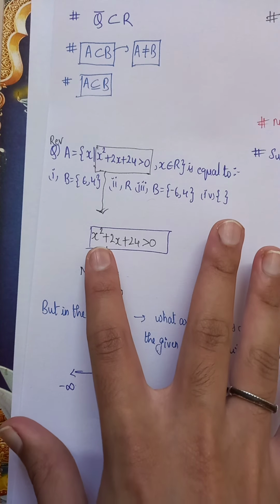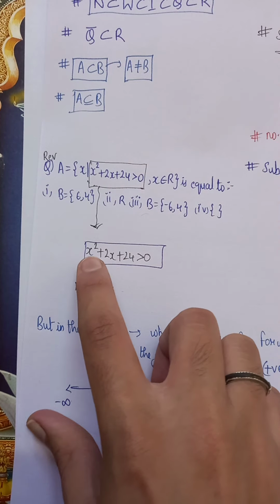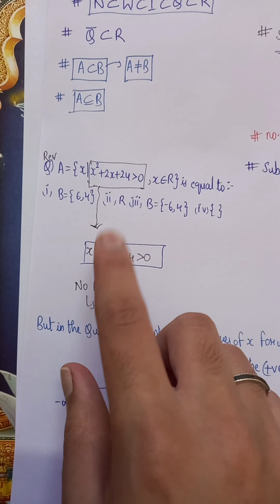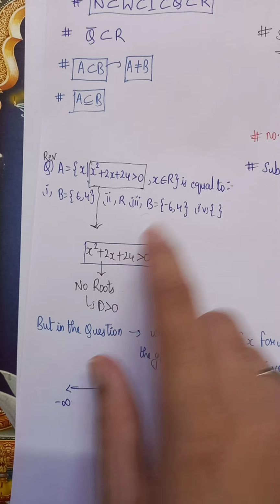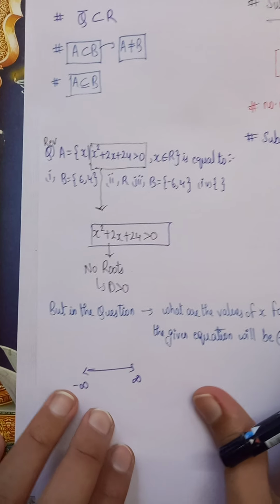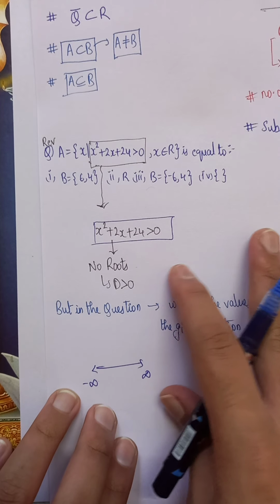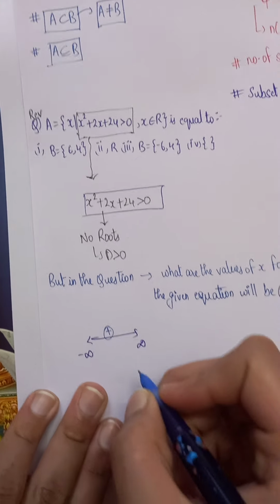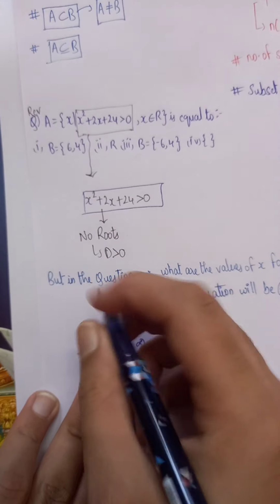Let x equal minus 4. Minus 4 whole square is 16, 16 minus 8 is 8, 8 plus 24 is 32. That's also positive. So whether you substitute positive or negative values of x, the equation is positive. The whole number line is positive for this equation.